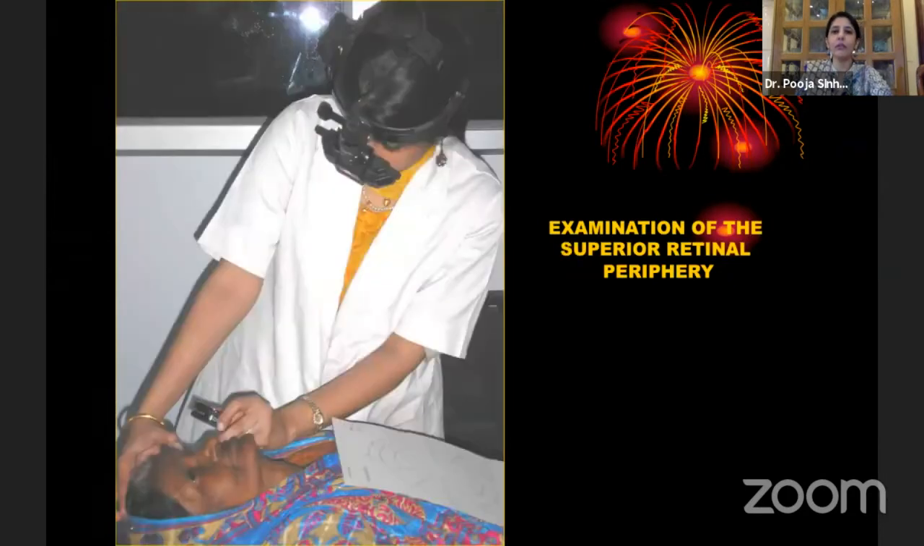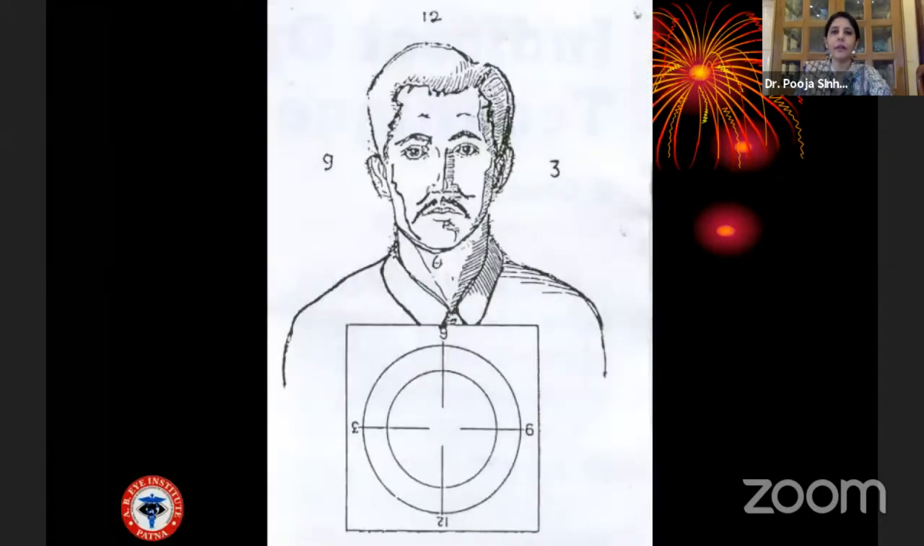So this is the examination of the superior retinal periphery, where the patient is looking superiorly towards the quadrant which you are examining, but the doctor is standing 180 degrees opposite and tilting backwards, as you can see in this picture. So this very nicely, Dr. Abhishek has already mentioned the color drawing and the fundus and illuminating the different structures and where we have to draw them. So I will not go into the details of this.